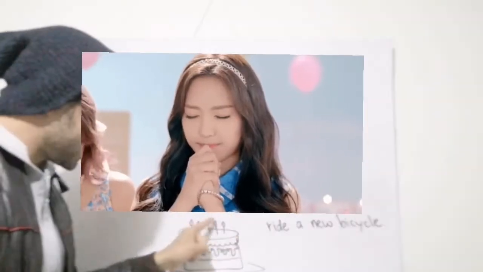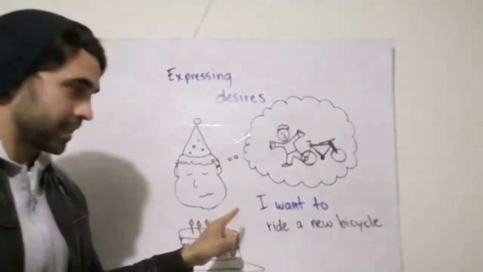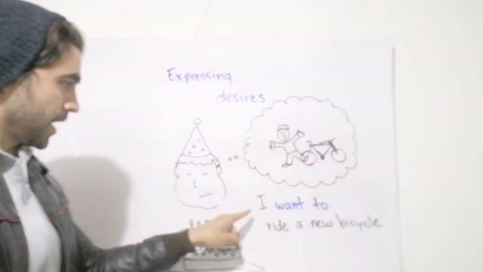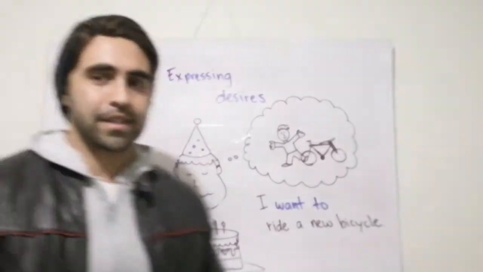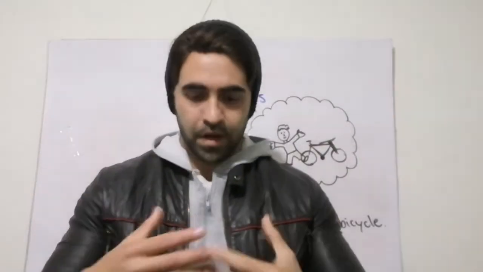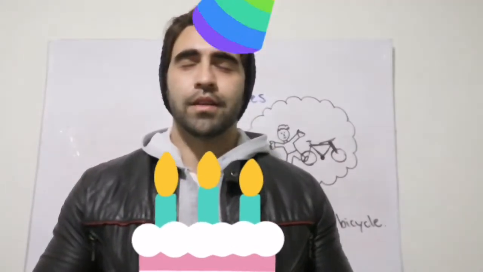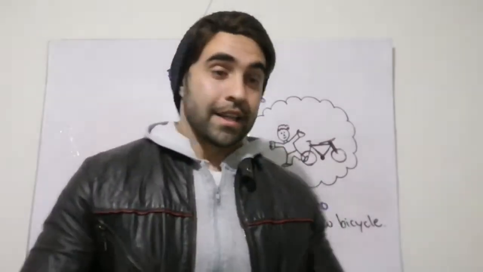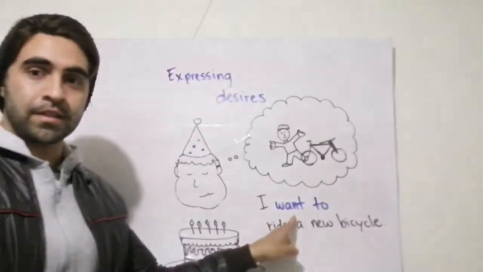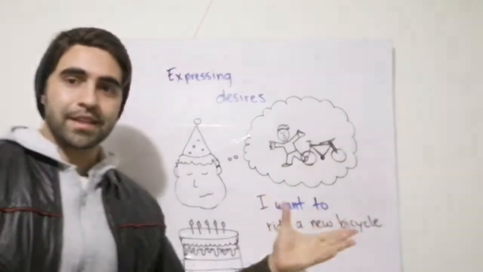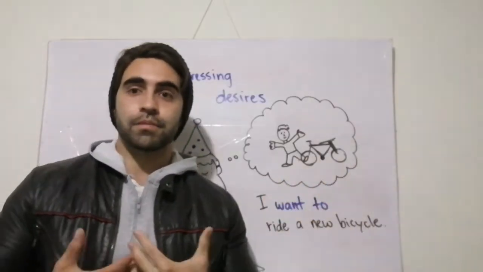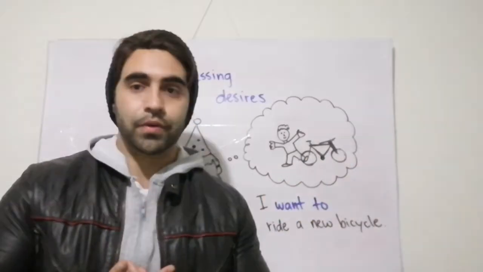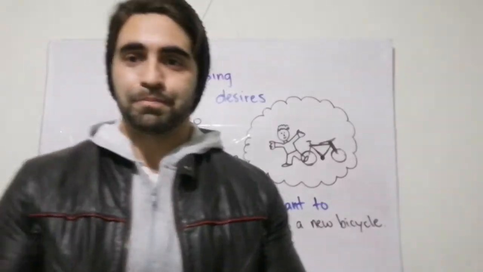Now, when you make this wish, this person says in his mind, I want to ride a new bicycle. So imagine that I am Juan, this is my birthday cake, and I say, I want to ride a new bike. Right? Now, in this case, we use the verb want to. Because when we say want to, we express our wishes, we express our desires.